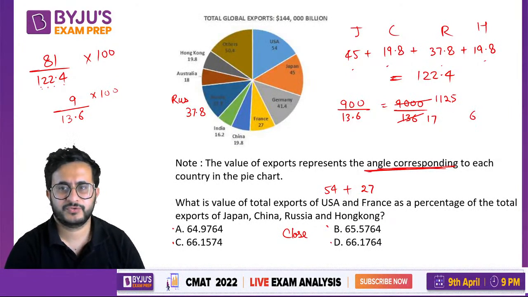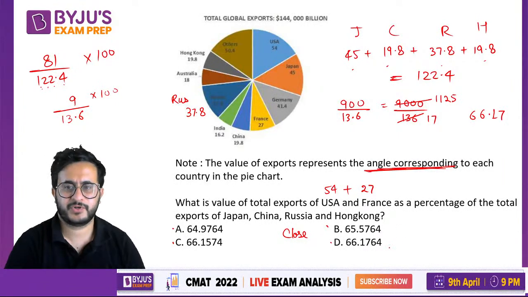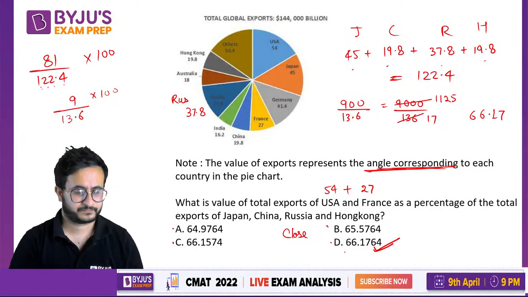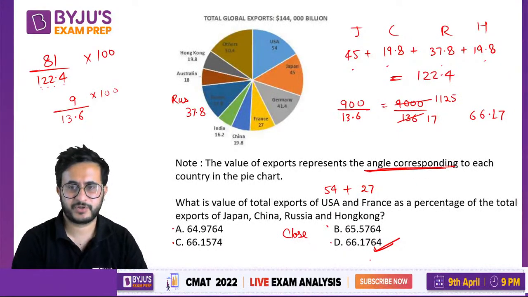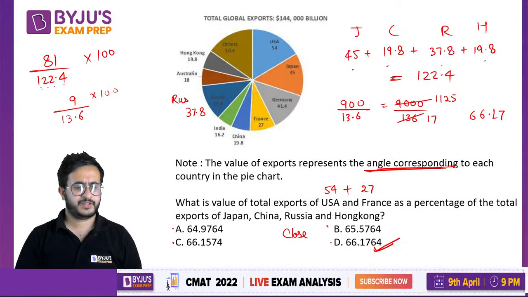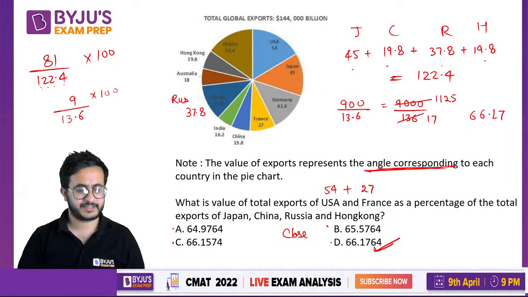17 6s are 102, 105, right? 66. Okay, then 3, 30, 17 7s. So 66.17. Yes, the answer is coming. As soon as I got 66.17, I marked this as the answer. Okay, it's a calculation intensive one, but there will be very few questions like this. Are you getting 66.17 as the answer?